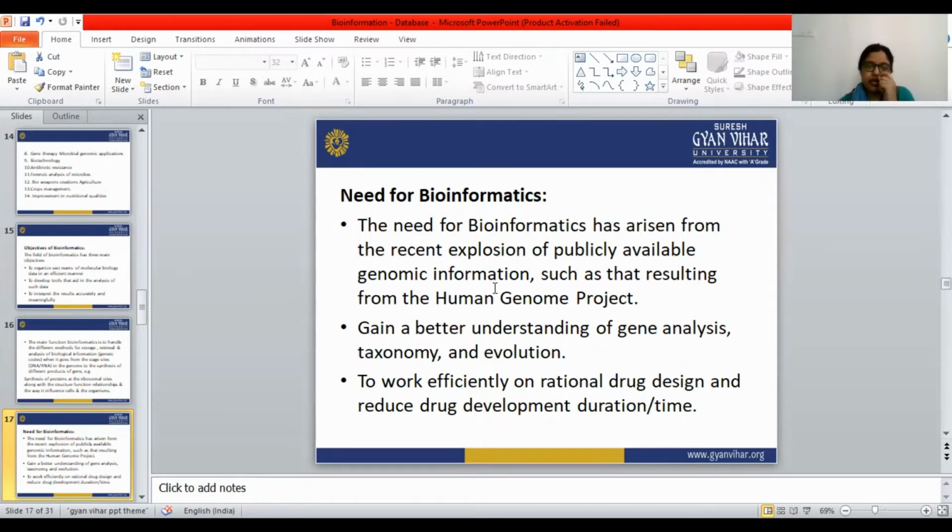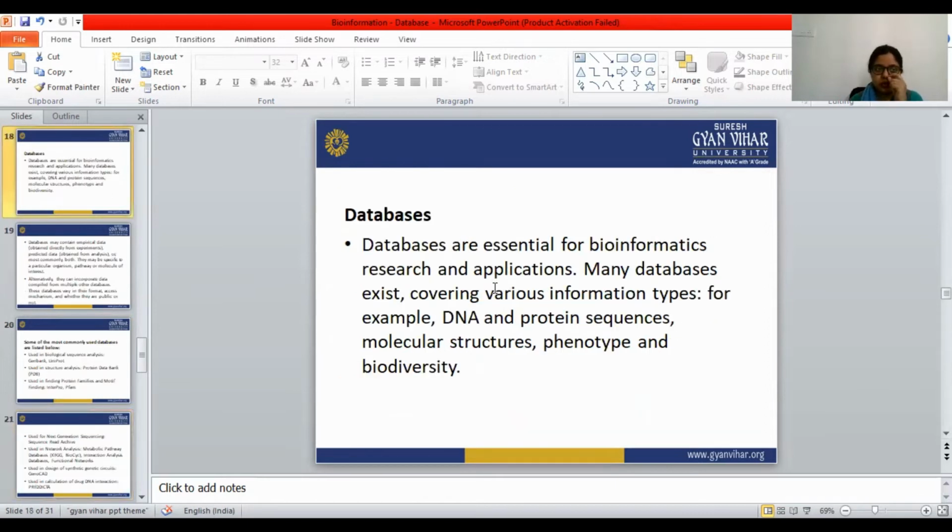So with the help of bioinformatics, we can work efficiently on designing a new drug and thereby reduce the duration of time.